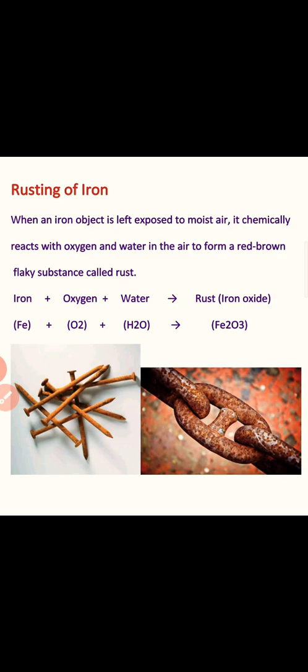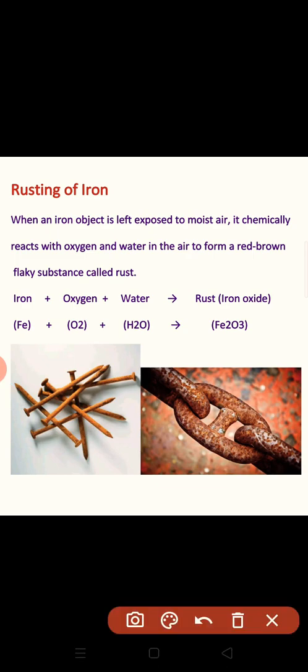See, when any metallic object is left exposed to moist air, or you can say when it comes in contact with air and water, then that metal will chemically react with oxygen and water. Moist air means humid air. When they chemically react, they form a reddish brown flaky substance, which is called rust.